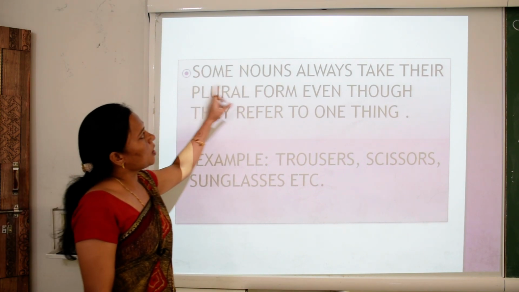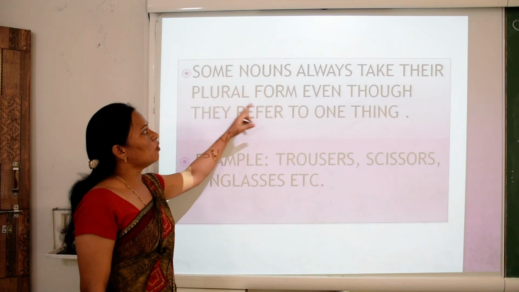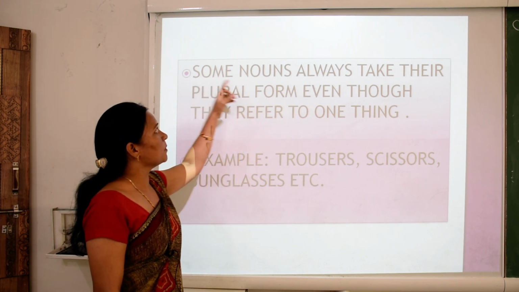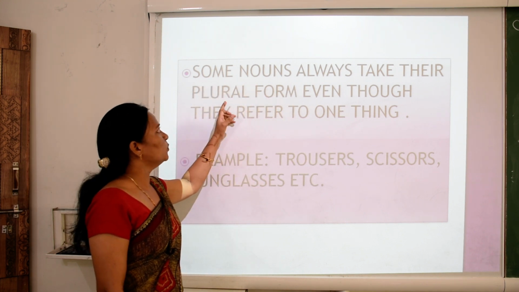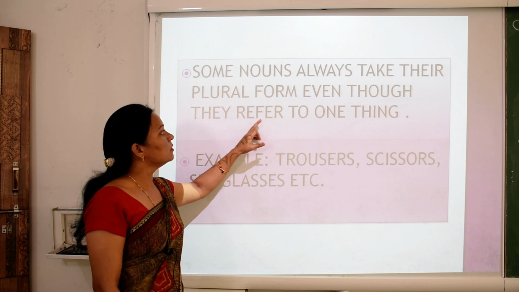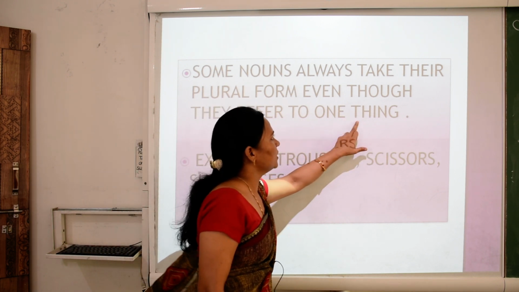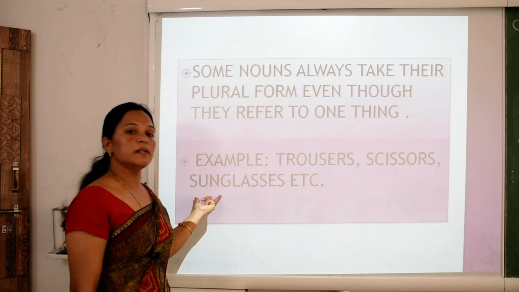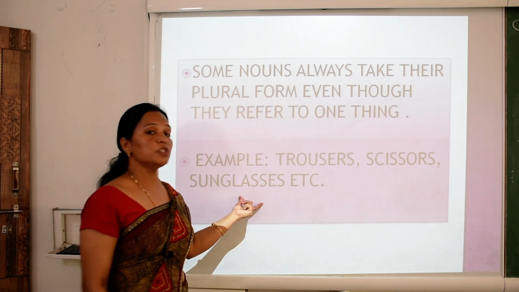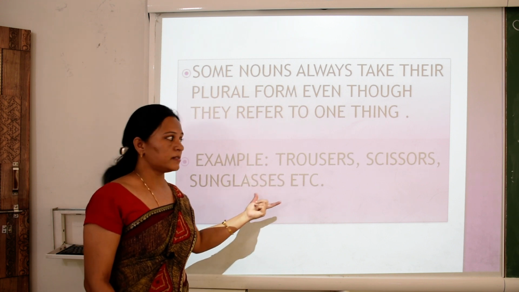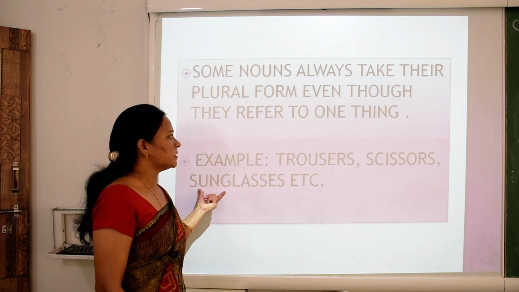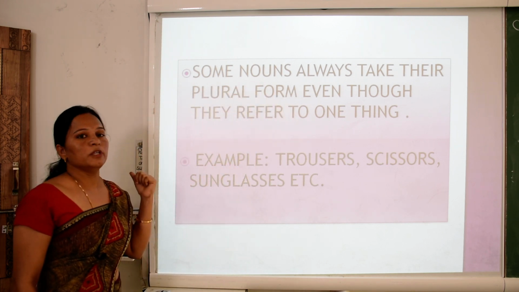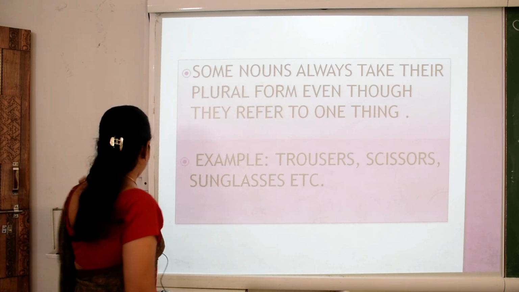Some nouns always take their plural form even though they refer to one thing. I repeat this. Some nouns always take their plural form even though they refer to one thing. Example: trousers, scissors, sunglasses, etc. So children, trousers, sunglasses and scissors always take their plural form even though they refer to one thing.